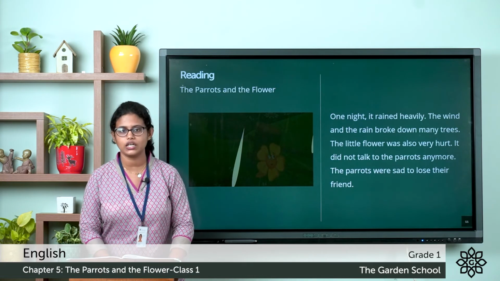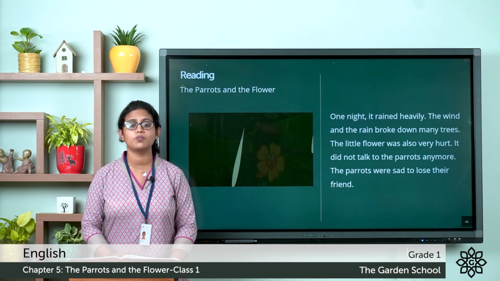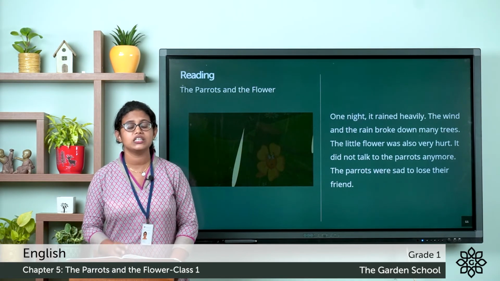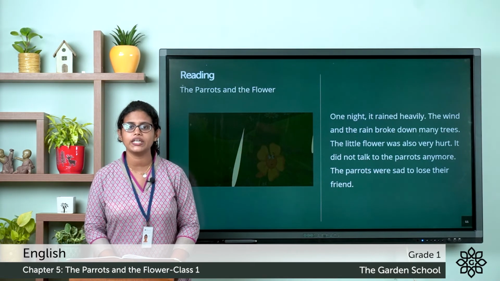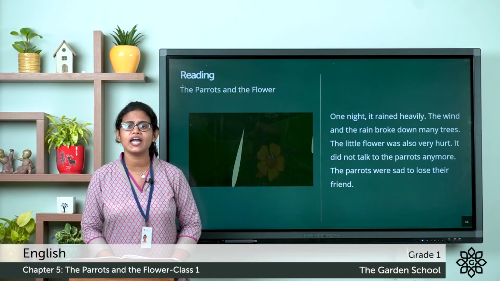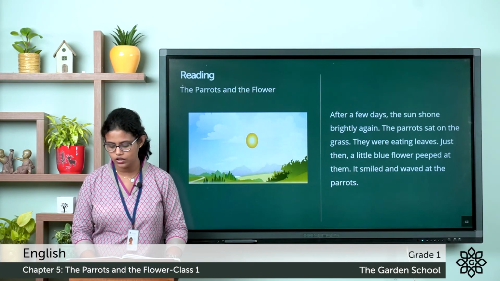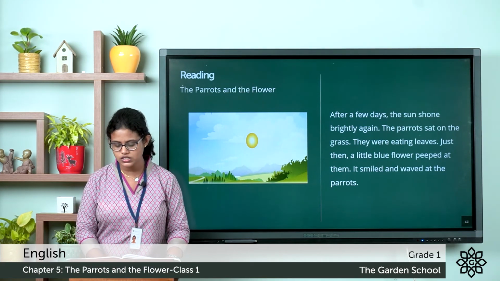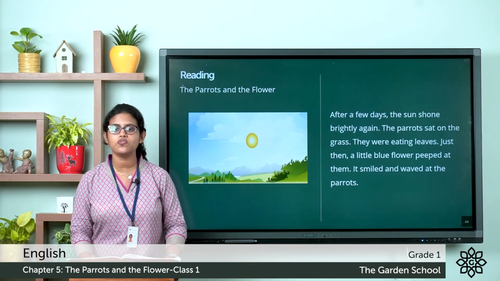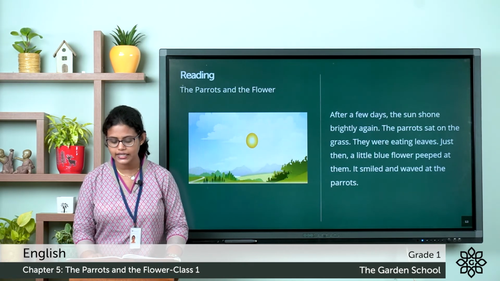So what happened one day? There was a heavy rain and the strong winds broke down many trees. And do you know what happened to this little flower? This little flower also got very hurt. And these two parrots were very sad to lose their friend. After a few days, the sun shone brightly again. The parrots sat on the grass. They were eating leaves. Just then, a little blue flower peeped at them. It smiled and waved at the parrots.